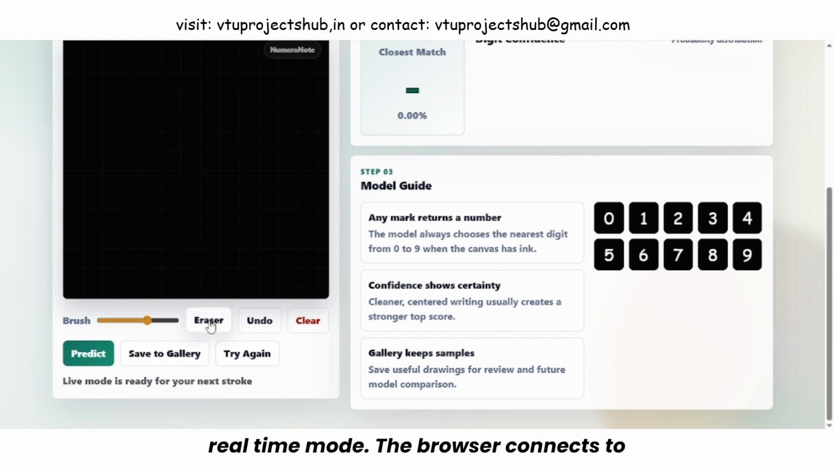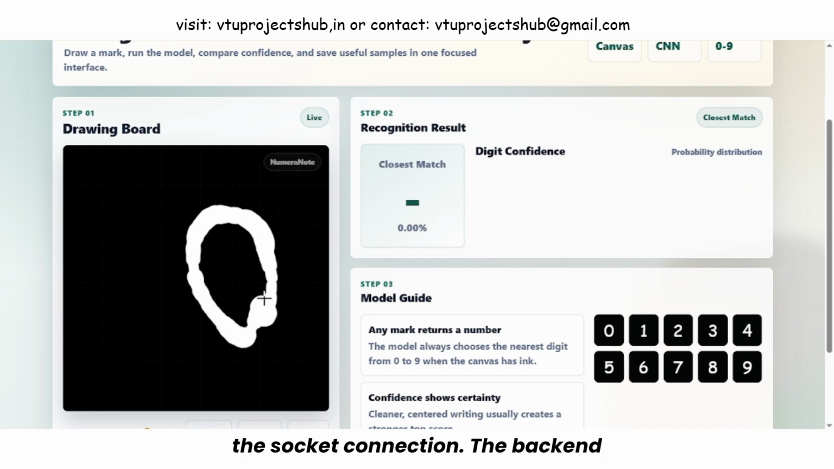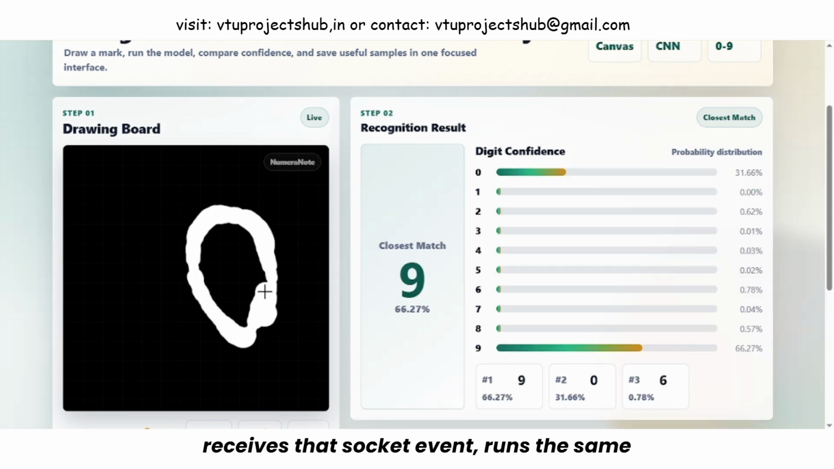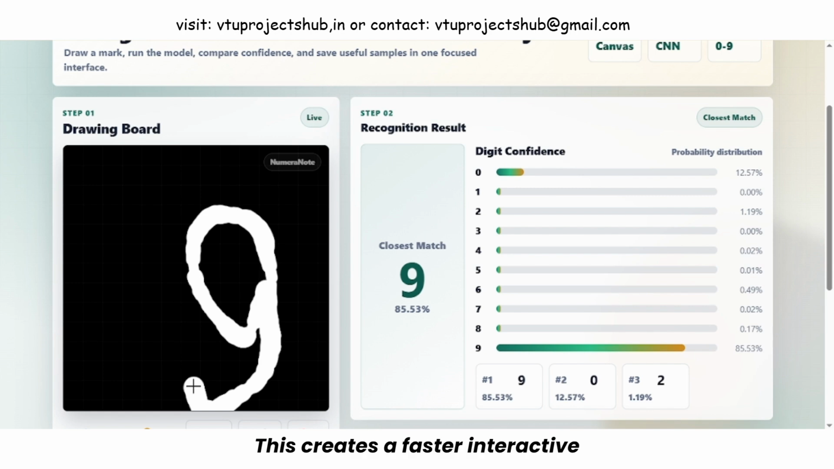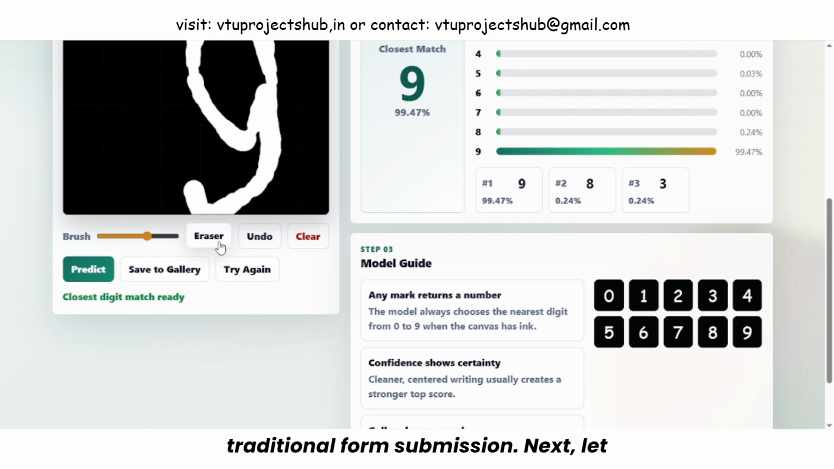In real-time mode, the browser connects to the backend using Socket.IO. After the user finishes a stroke, the frontend waits briefly, exports the canvas image, and emits a live prediction event through the socket connection. The backend receives that socket event, runs the same pre-processing and model prediction flow, and emits the result back to the browser. This creates a faster interactive experience; the closest match updates after drawing without needing a traditional form submission.